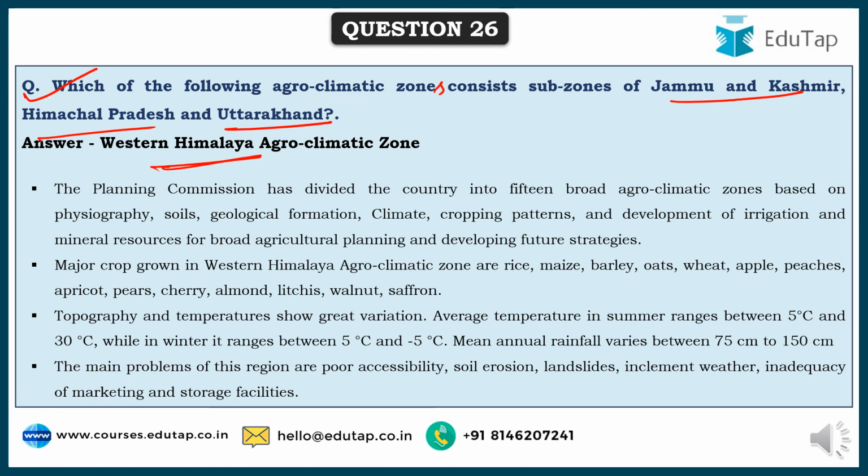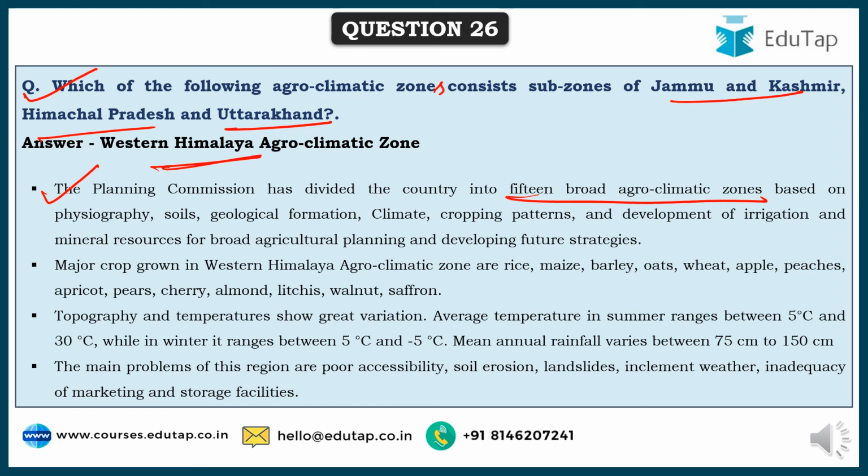And see, the Planning Commission, based on inputs from the various state universities and the impetus from ICAR, has divided our country into 15 broad agroclimatic zones. On what basis? Based on physiography, soils, geological formation, climate, cropping patterns, development of irrigation. They considered all these and classified India into 15 agroclimatic zones, of which the Western Himalaya agroclimatic zone is one, under which Jammu and Kashmir, Himachal Pradesh and Uttarakhand fall.